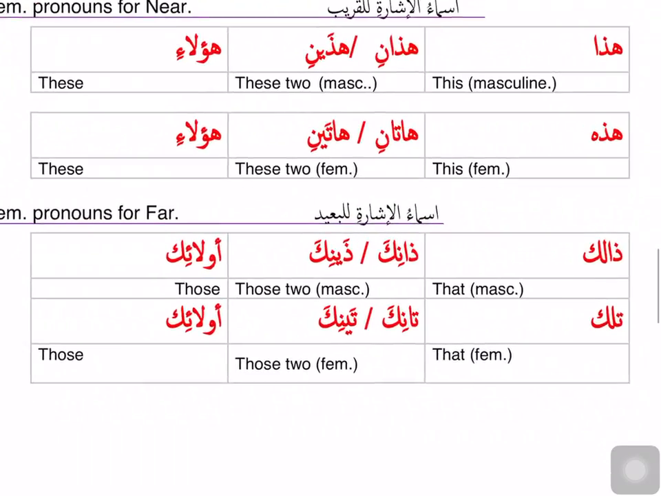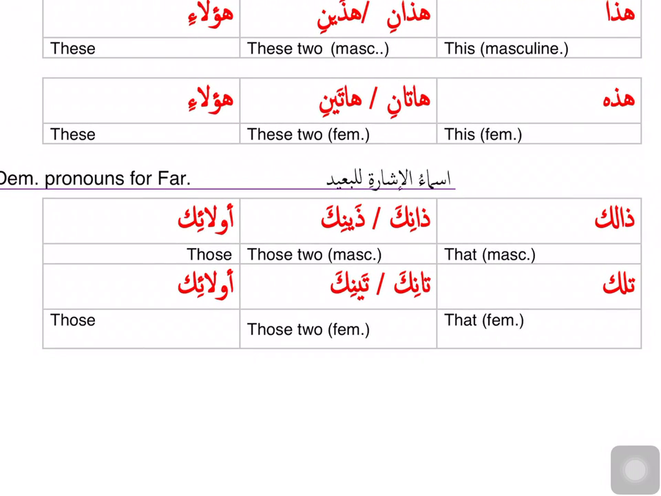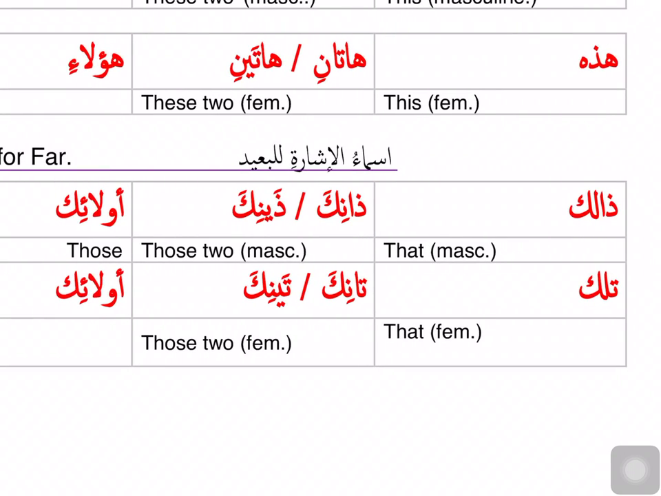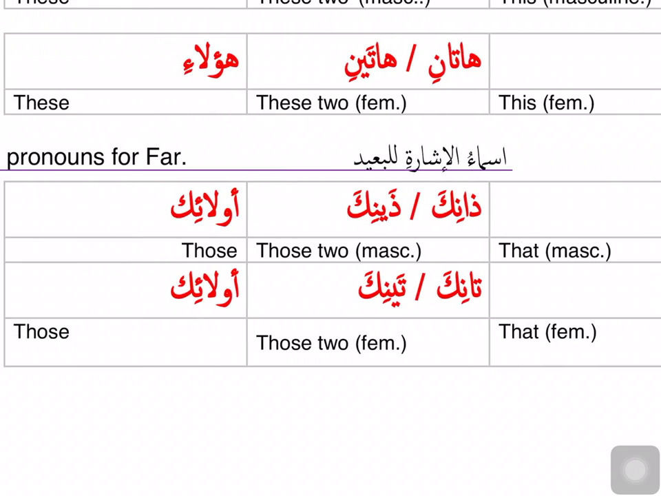If you're pointing towards something that's far, you will use the asma'ul ishara lil ba'id, for far. These are for singular masculine, dhalika, for dual, dhanika or dhainika, and for plural, ulaika. The ismul ishara for ba'id, for feminine singular, is tilka, that, tanika, tainika, those two, ulaika, those.